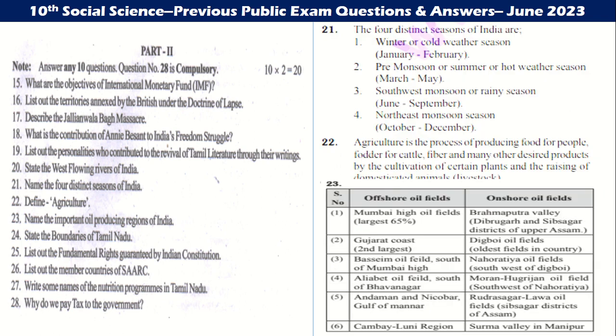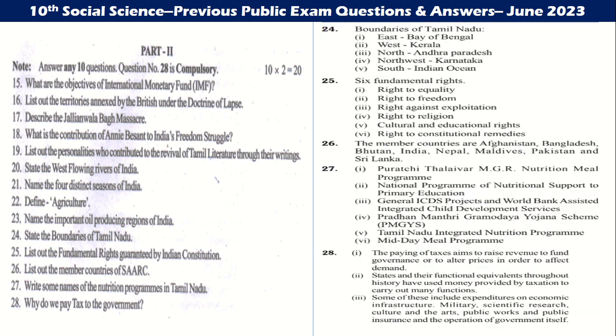Next, 21st question. The four distinct seasons: winter or cold season, pre-monsoon or hot season, then southwest monsoon and northeast monsoon. Next, 22nd is agriculture. Agriculture is the process of producing food for people, fodder for cattle, fiber and many other desired products by the cultivation of certain plants and the raising of domesticated animals. Then 23rd is important oil producing regions: Mumbai High oil fields, Brahmaputra Valley, Gujarat coast, Digboi, Andaman Nicobar, Gulf of Mannar, Rudrasagar, Lava.